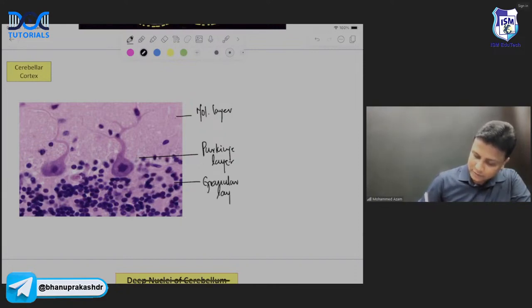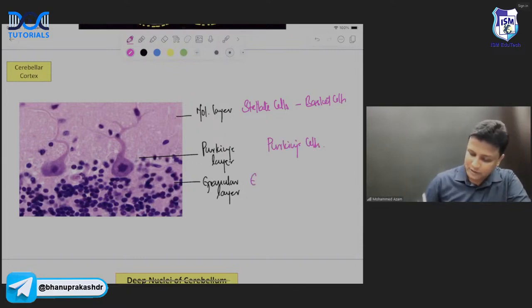Now, in these 3 layers, we'll be having 5 different types of cells. Remember, the outermost layer, the molecular layer, will be having stellate cells and basket cells, sir. The Purkinje layer will be just having the Purkinje cells. And the innermost layer, the granular layer, will have granular cells, and then the Golgi cell.